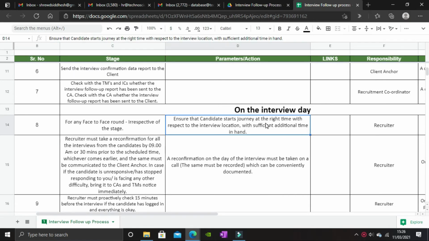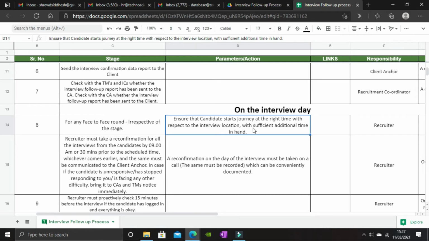Now, what does this point mean? For face-to-face rounds, make sure your candidate leaves his or her place on time with sufficient additional time in hand to reach the interview venue or the client's place on time. For example, if the candidate lives at point A, and he or she has to reach point B for the interview at 11 a.m. Now, the distance between these 2 points is 3 hours.